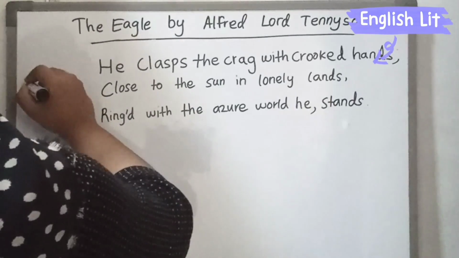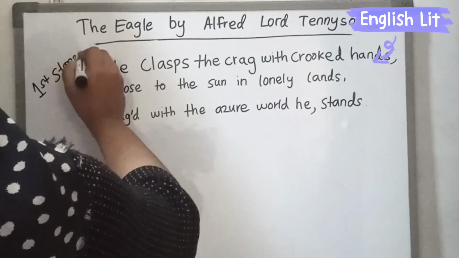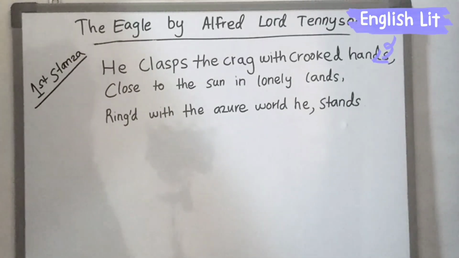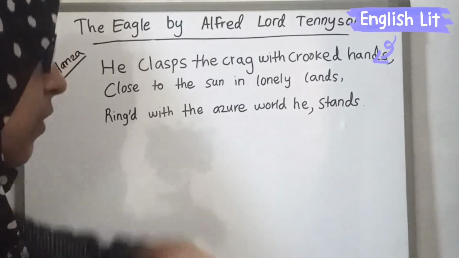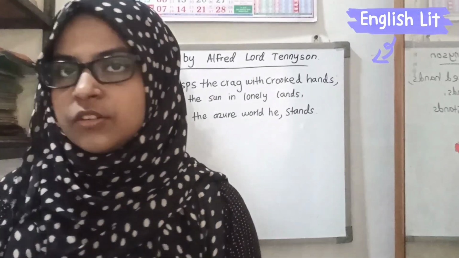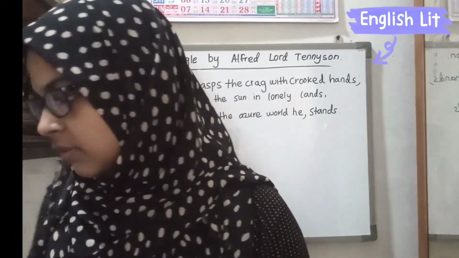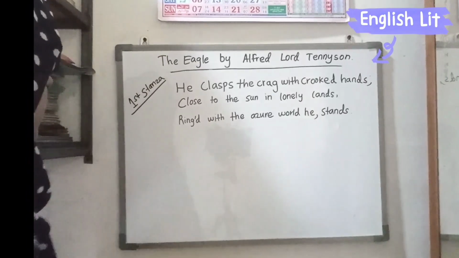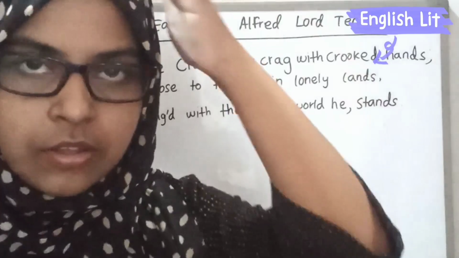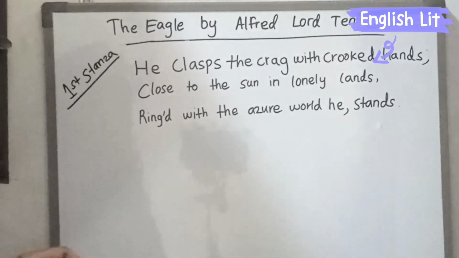So this is the first stanza of the poem. We are going to discuss this poem stanza by stanza. Mainly the poem consists of two stanzas. So we are going to discuss the first stanza. First of all, we have to read this very carefully. So we can try to read this.